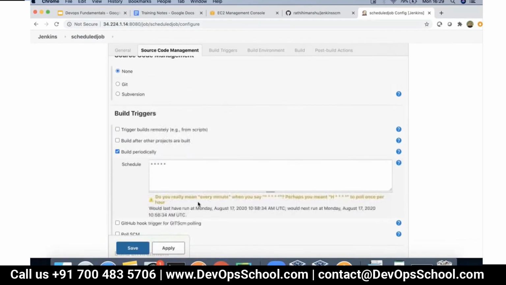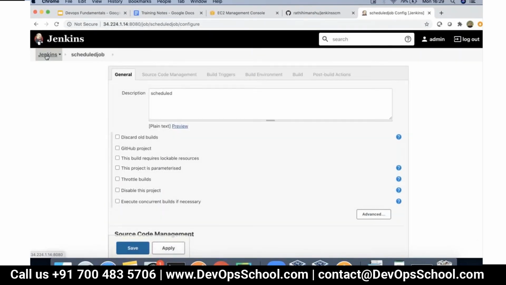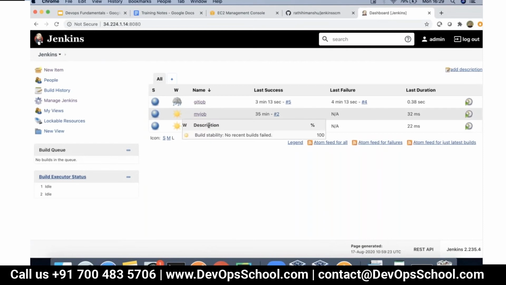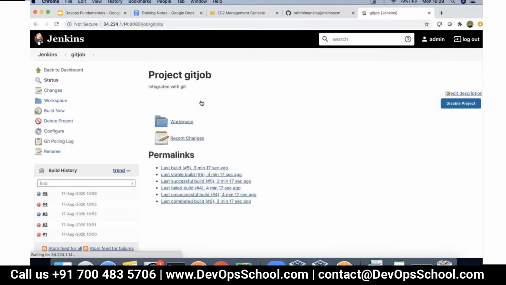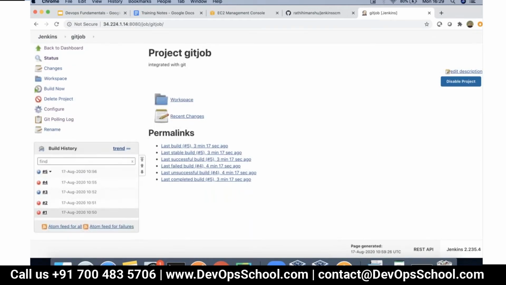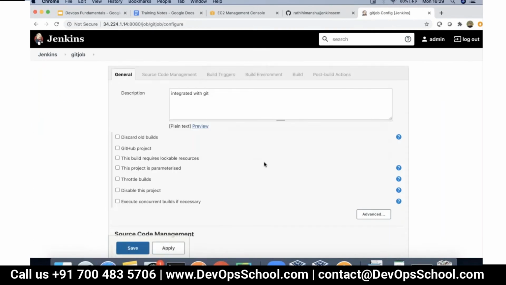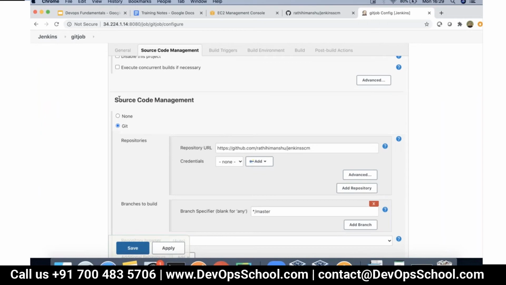Next is the job which we did for getting the code from GitHub. If you take a look here, this job will only execute whenever there is a new push. What this job is doing is integration with Git. Because this is integrated with source code management, I passed on a GitHub URL. All Git compatible repositories, be it Bitbucket, GitLab, or anything else, you can easily pass on their repository URL directly.